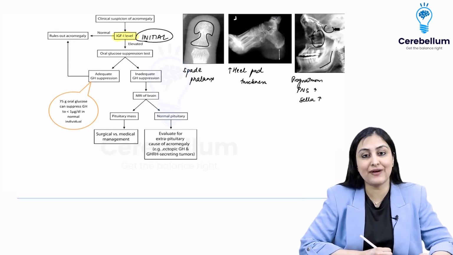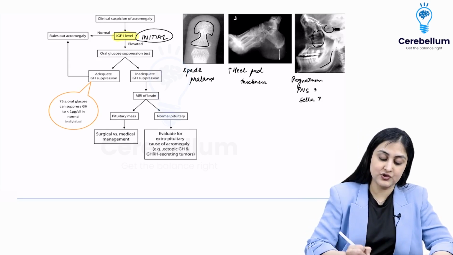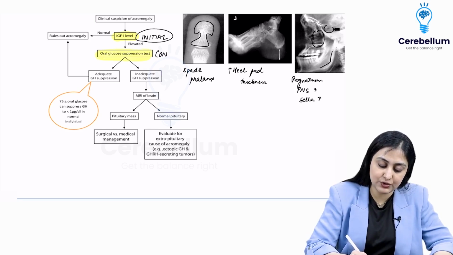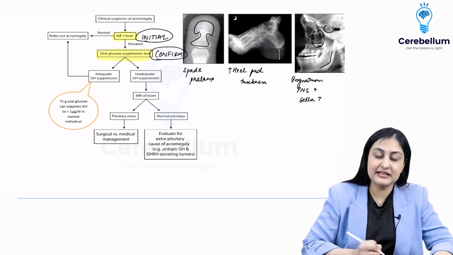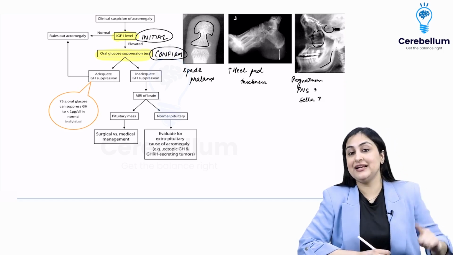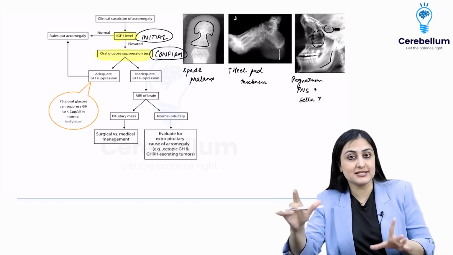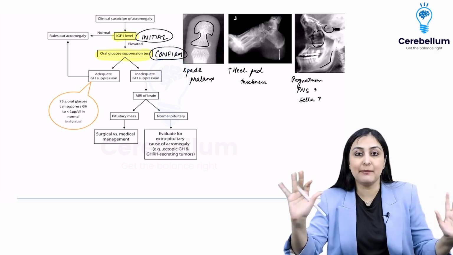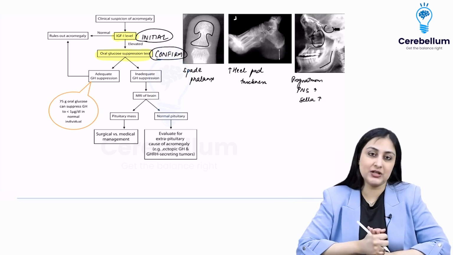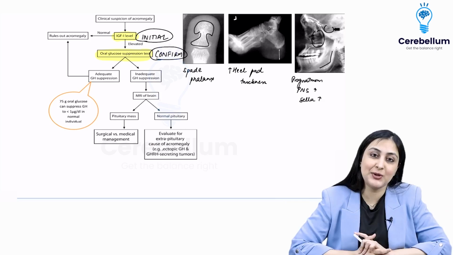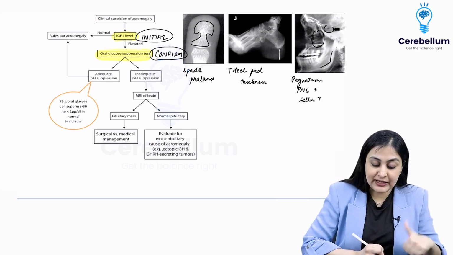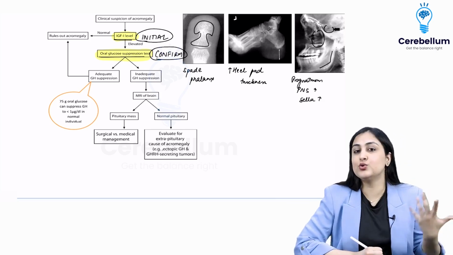IGF-1, insulin-like growth factor 1, is your initial investigation of choice. If this comes out to be raised, you go for a confirmatory test. Very, very important throughout endocrine. Remember, initial and confirmatory are always going to be biochemical tests. It's never radiological. Radiological is only going to be for localization. Remember this. You will never answer MRI or any radiology for any confirmation. It's only for localization. And me being a radiologist, it hurts me a lot to say this, but this is how it is. Okay, so initial is IGF-1, whereas confirmatory is oral glucose suppression test.